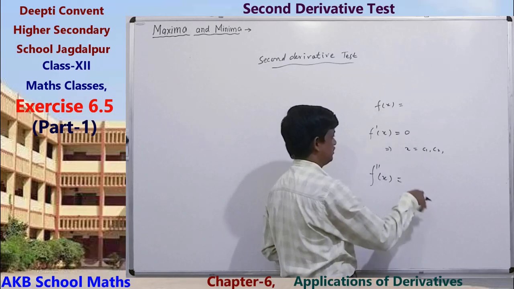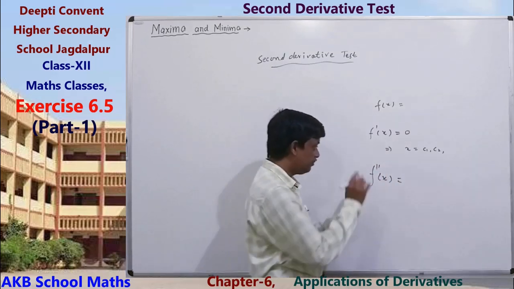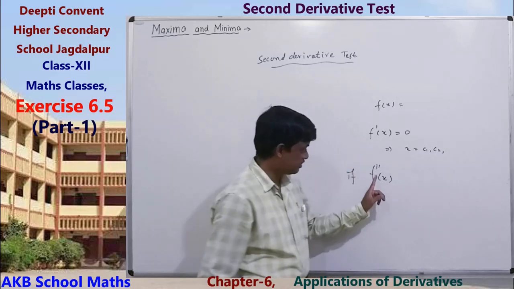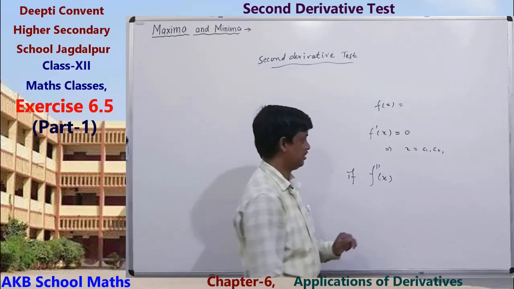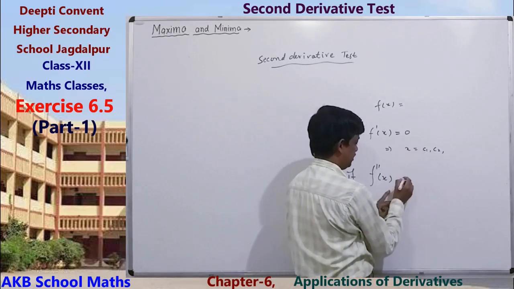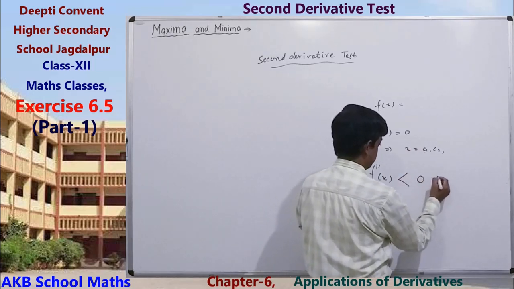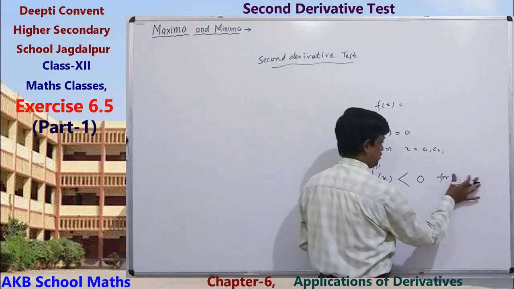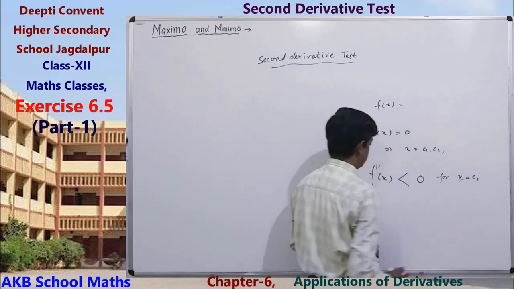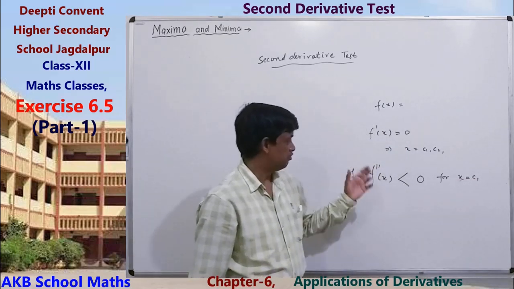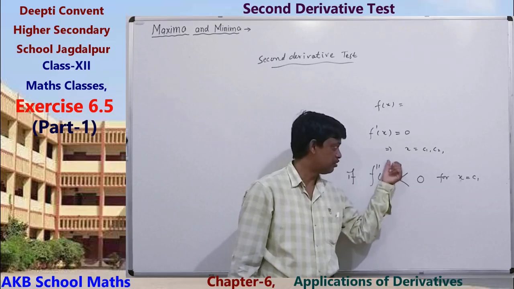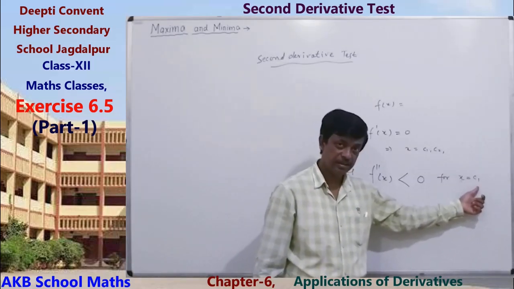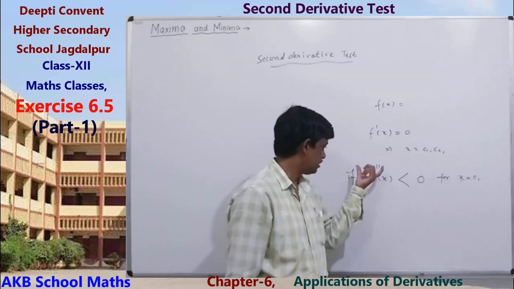Also differentiate this. Then if the sign of the second derivative at the point c1 is less than 0, for x equals c1, means find the second derivative in terms of x and then put the value x equals c1 and see the sign of the second derivative.